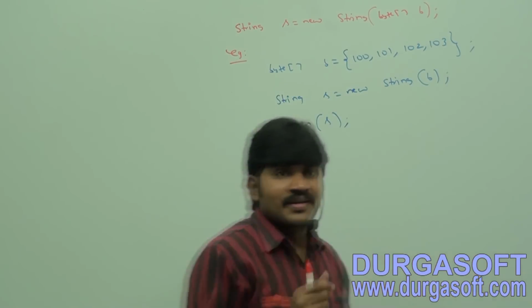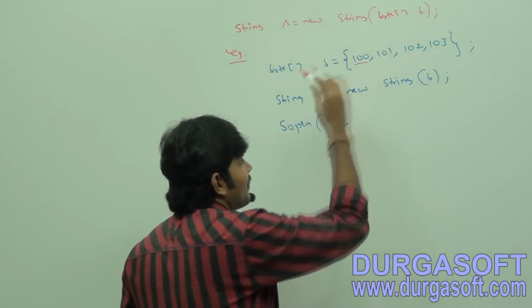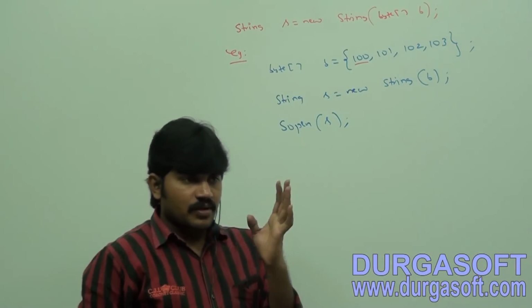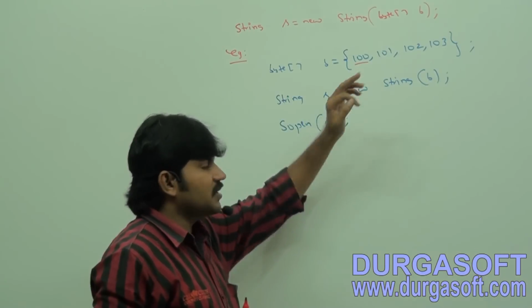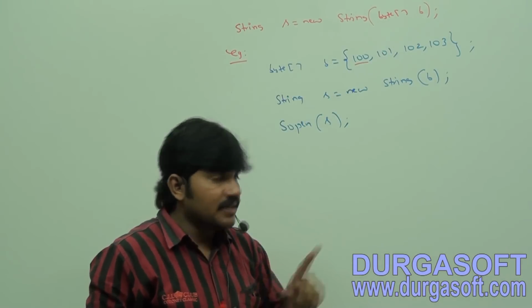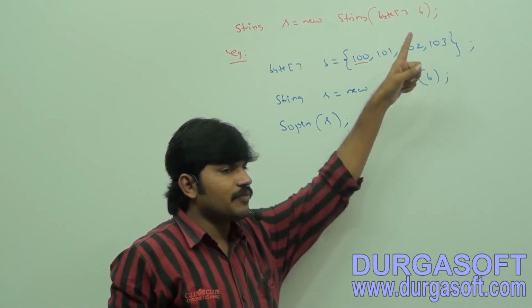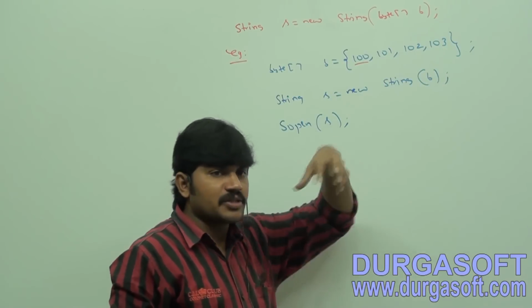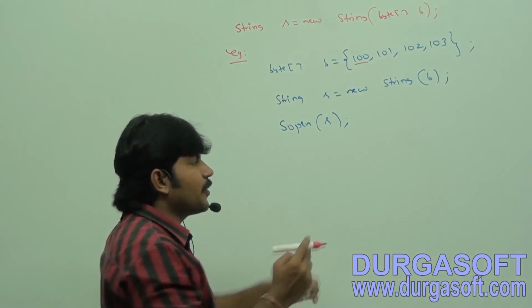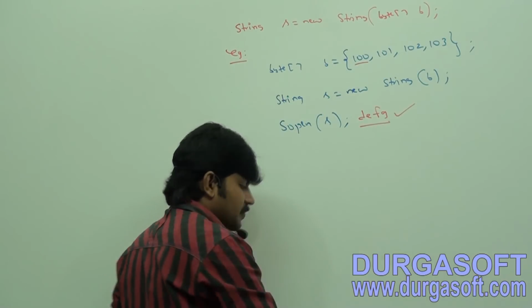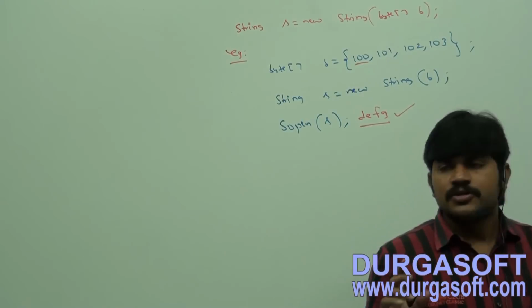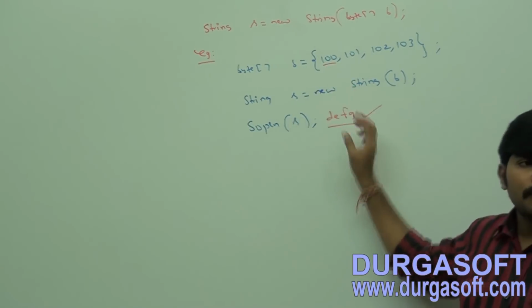Make sure, 97 means A, 98 means B, 99 means C, 100 means D, then E, F, G. These are treated as Unicode values, and the corresponding characters are D, E, F, G. Any explanation is required? So this is the way you people should be aware.